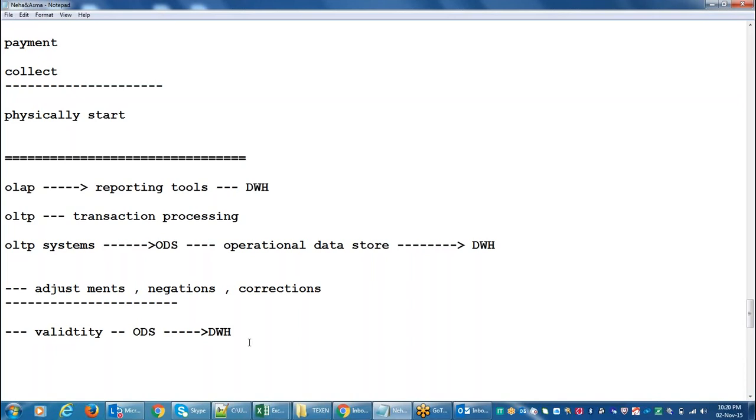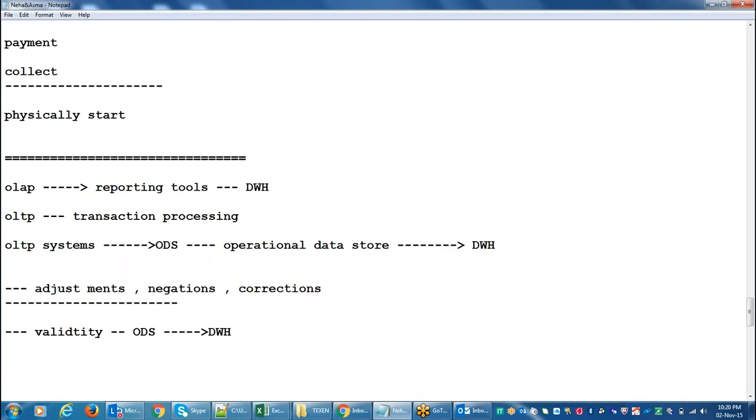Now what's the difference between ODS and data warehouse, Asma? Operational data store has current data where we can make corrections. We can do the transactions here. In the ODS system, if there is any issue, we can do the correction. In the data warehouse, it's not possible to do transactions. At the same time, in the ODS, we can't maintain history.